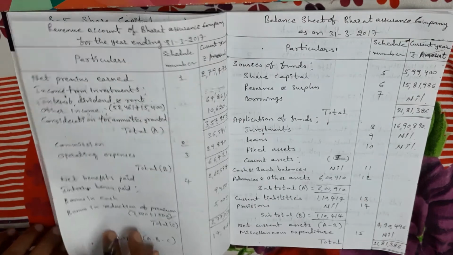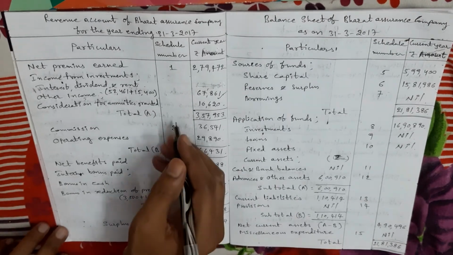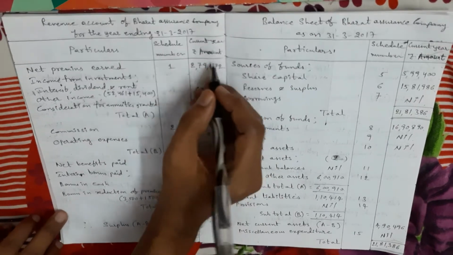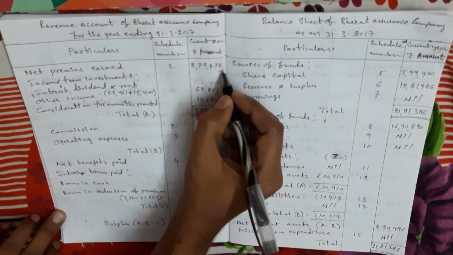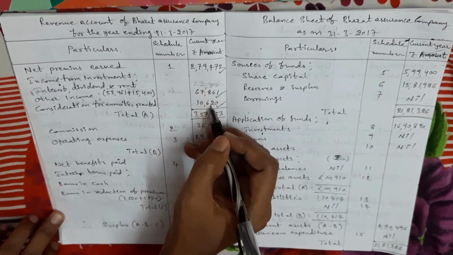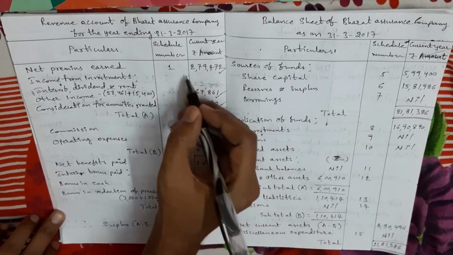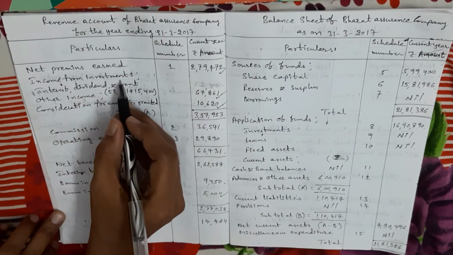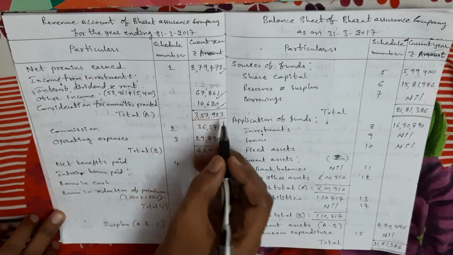So these amounts we take in the final accounts, I mean the revenue account and balance sheet. Under schedule number 1 only, we take income from investment and other income total.